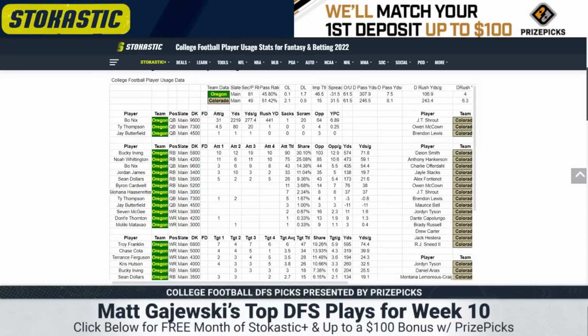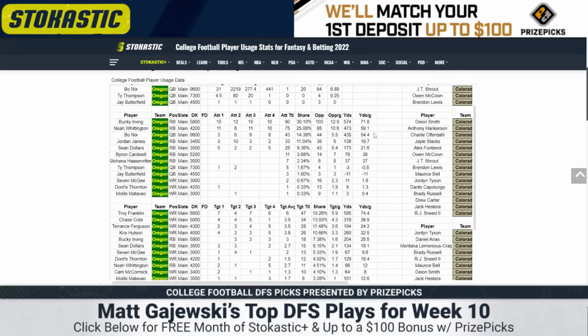He's not the best price-adjusted play, but holy smokes, his ceiling is awesome. In the run game, you probably see this as more of a timeshare because of the game script, but in competitive games, it's gone Bucky Irving, Whittington, Sean Dollars, then Jordan James. It's probably going to be more spread in non-competitive games, but Bucky, he's the most efficient by far, 12.9 touches per game. He'd be the guy I go to in tournaments.